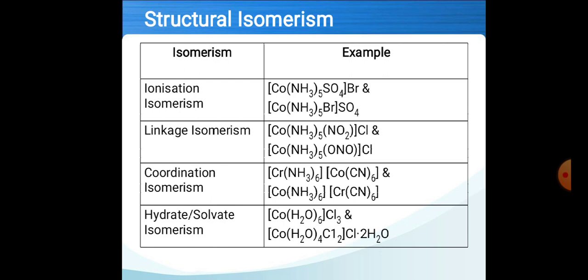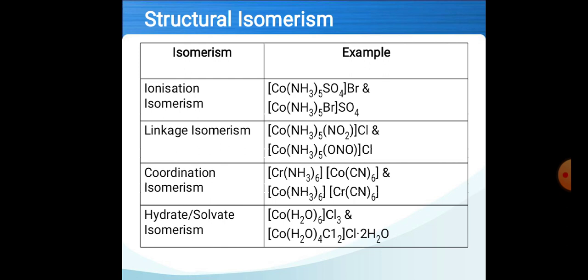Then second is linkage isomerism. These isomers are obtained from ambidentate ligand. In this isomerism, the point of attachment of the ligand is different. For example, nitro is the ambidentate ligand. In the first example, the point of attachment of the nitro group is through the nitrogen atom, and in the second example, the point of attachment is through the oxygen atom. So these two examples are the linkage isomers of each other.